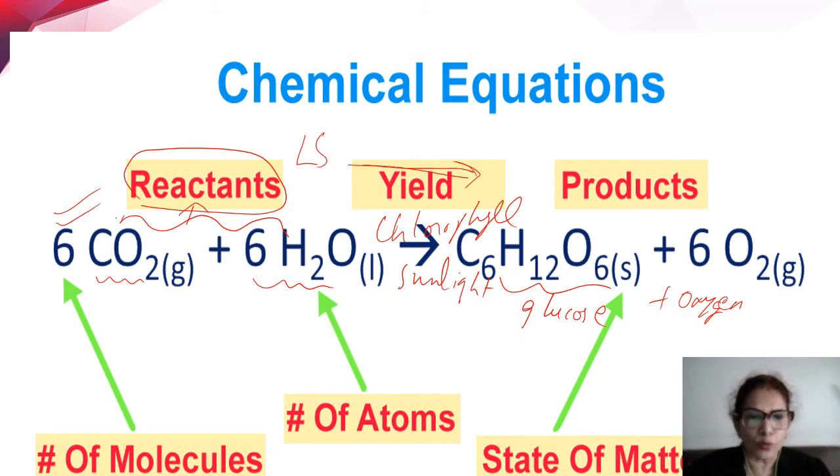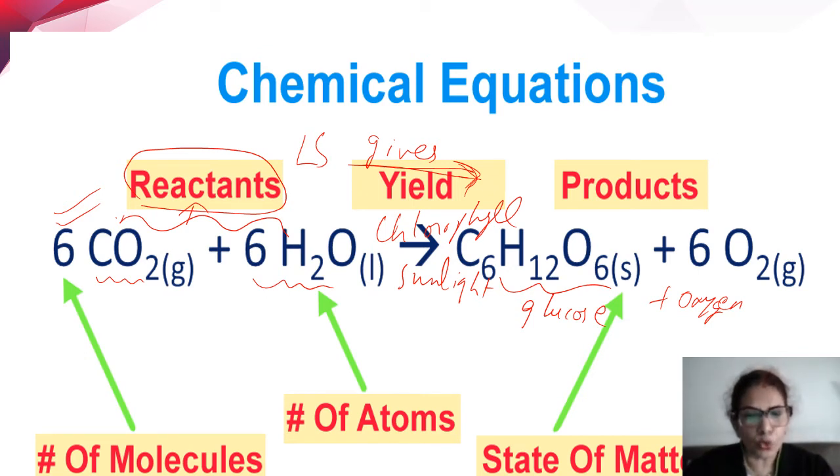This is the arrow mark. The arrow mark indicates the yield. Yield also means gives. Okay, and if you see, the arrow mark is pointing towards the products. That means the reactants, or the substances combining or reacting, are producing, and it is showing what they are producing. So the arrow mark indicates the yield or gives, and then it is giving the products.